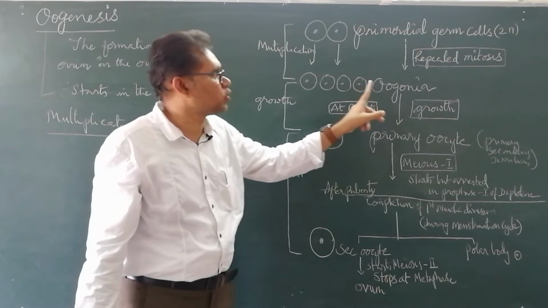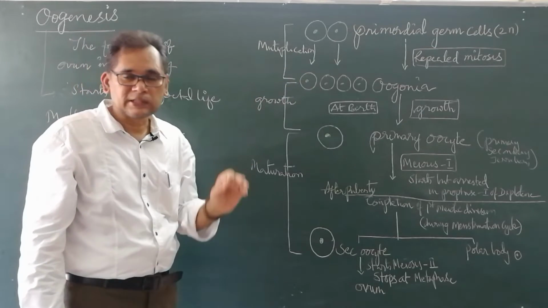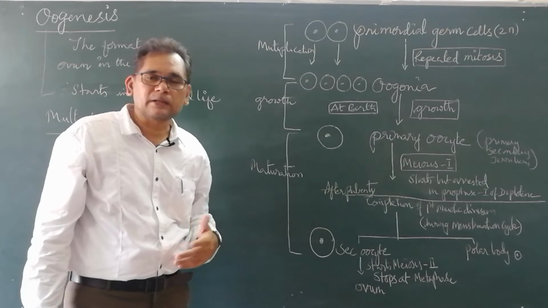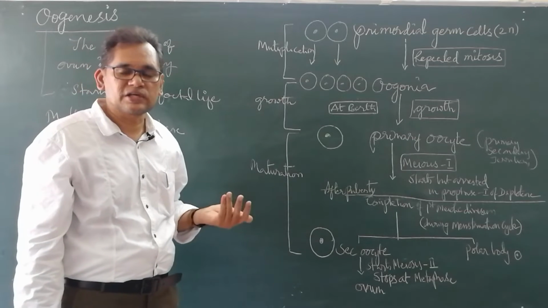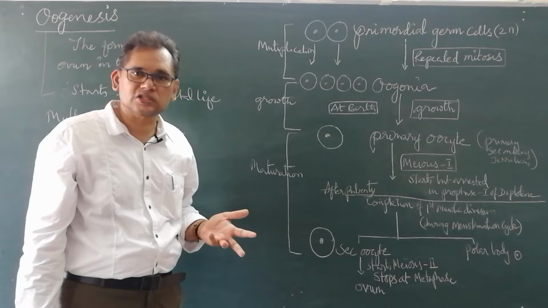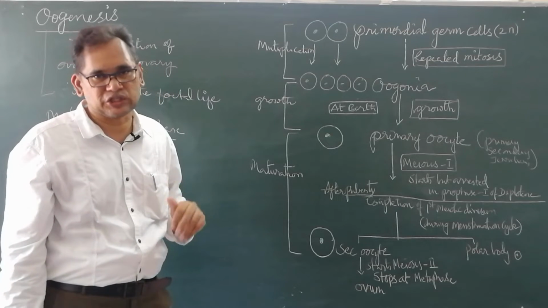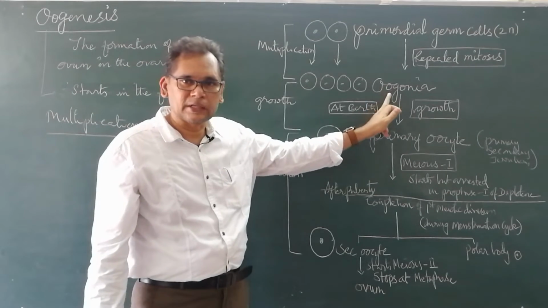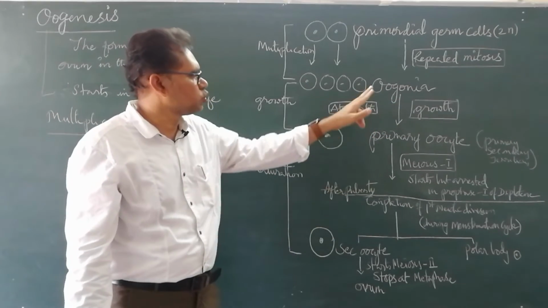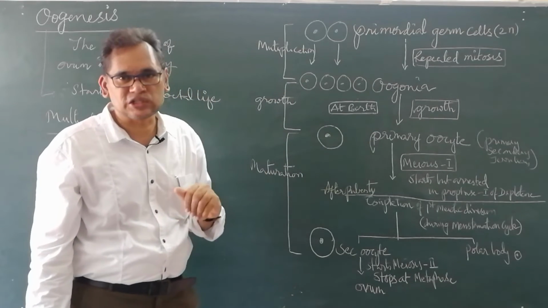This phase is what we call the multiplication phase. In the multiplication phase, the primordial germ cells, otherwise oogonial mother cells, undergo repeated mitotic division resulting in the formation of oogonia.